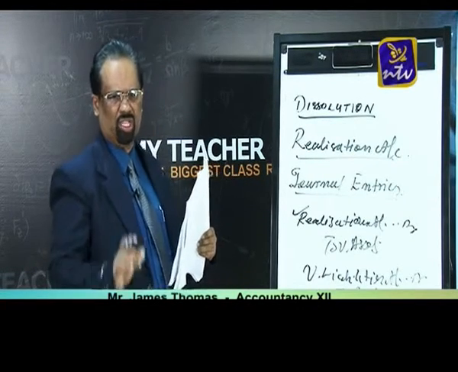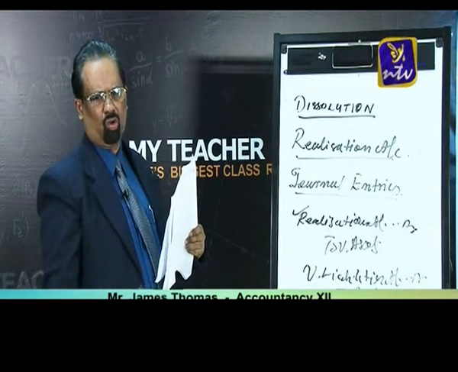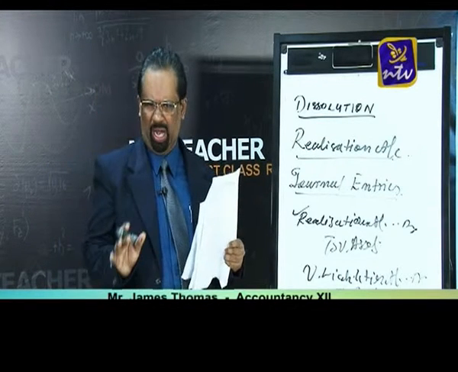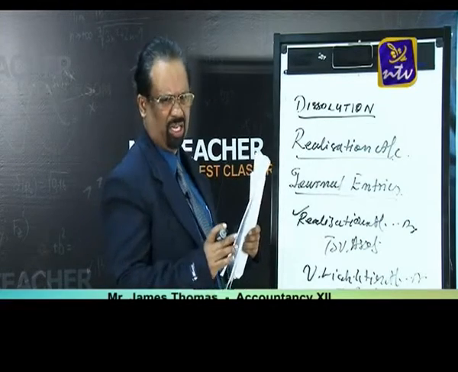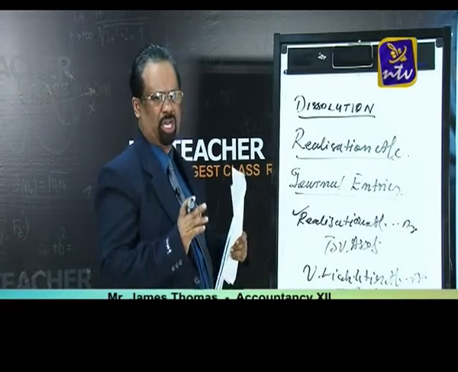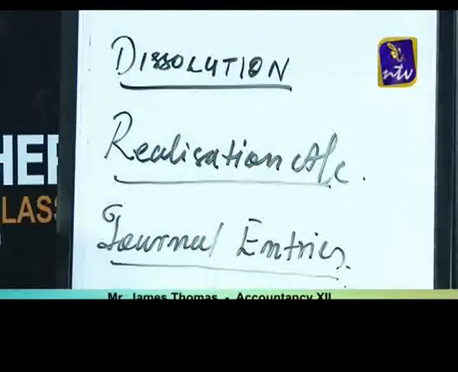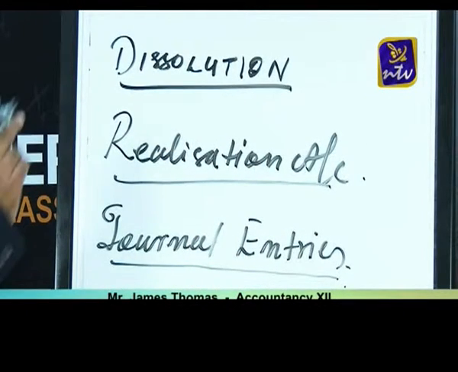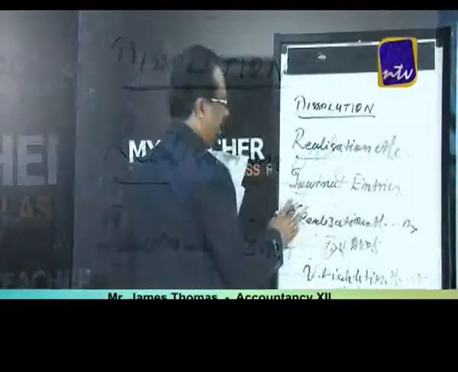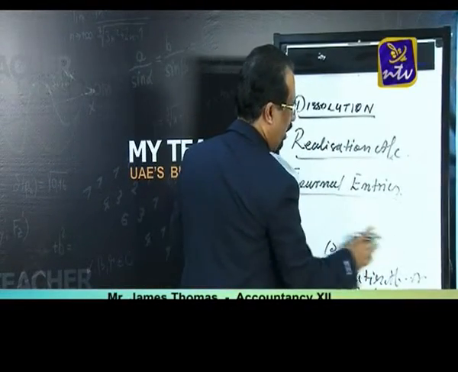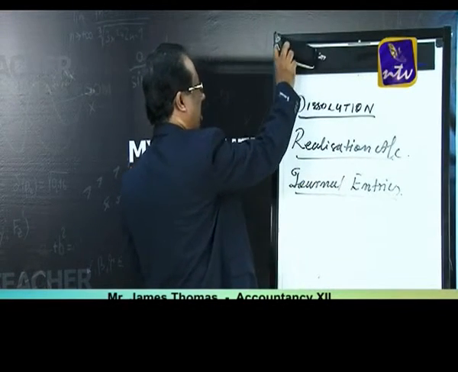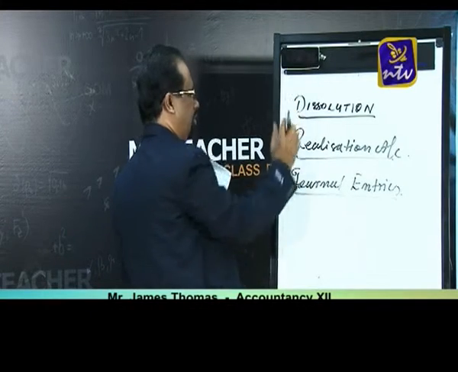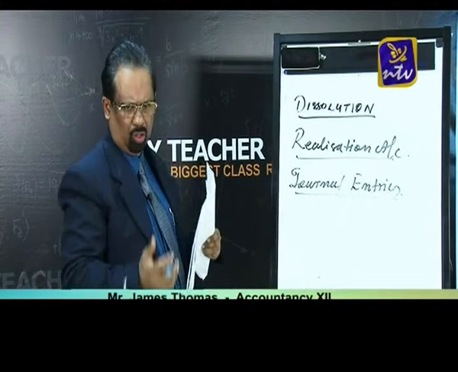These are the primary entries we pass, by which we close the balance sheet. First we transfer the various assets except cash and bank to the realization account, and we transfer all liabilities, that is, various liabilities account debit to realization account, except the partners' capital account and undistributed profit, etc. After passing these two entries, our next procedure is to look at the adjustments. You can see a lot of adjustments are given.